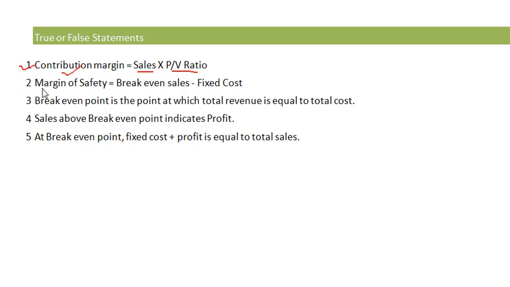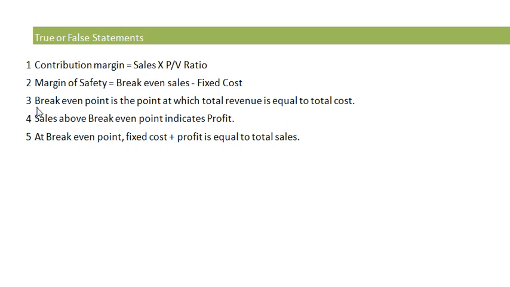Next, second statement: margin of safety is equal to break-even sales minus fixed cost. The given statement is false because margin of safety represents the difference between actual sales and sales at break-even point.